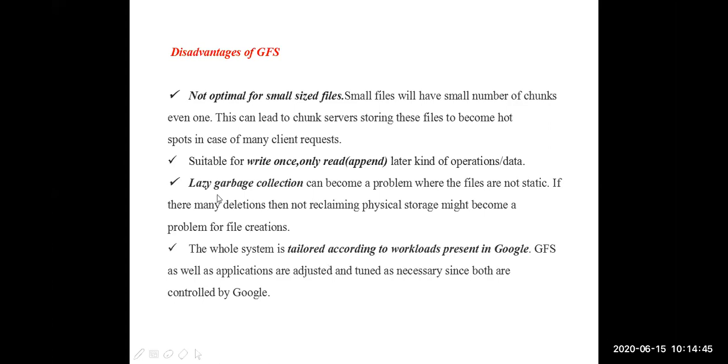The next drawback is lazy garbage collection. Not only memory allocation, garbage collection is also lazy here. What is meant by garbage collection?